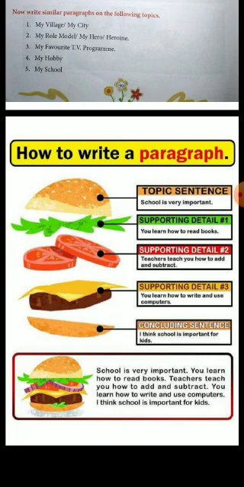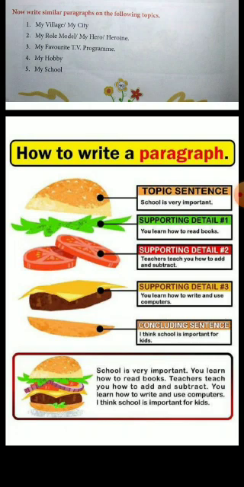Then you will give the details of the school, that teachers teach you how to add and subtract. Before that you have to give the introduction. First is introduction, then you will introduce about your school, that school is very important, you know how to learn and read and write in school. Then supporting details, the teachers teach you how to add and subtract, how to read and write. Then again supporting details. So supporting details is actually the details, right?